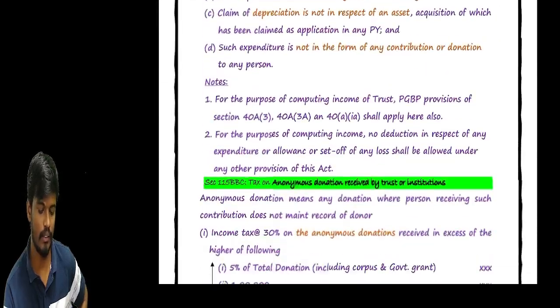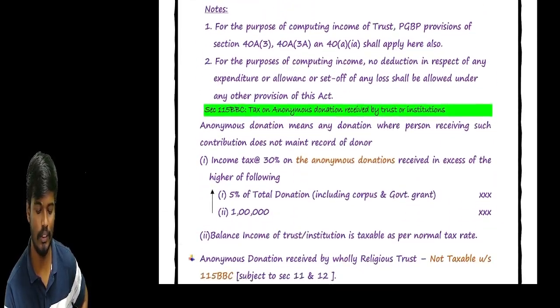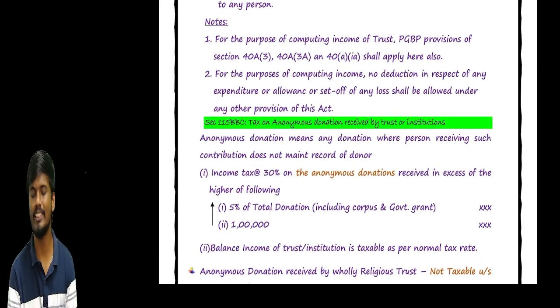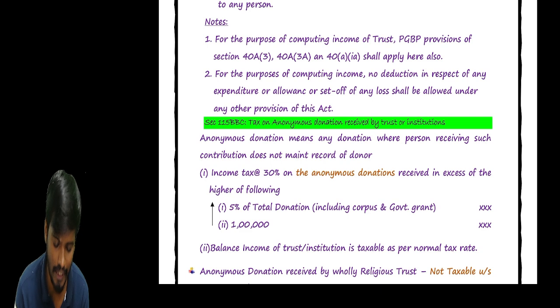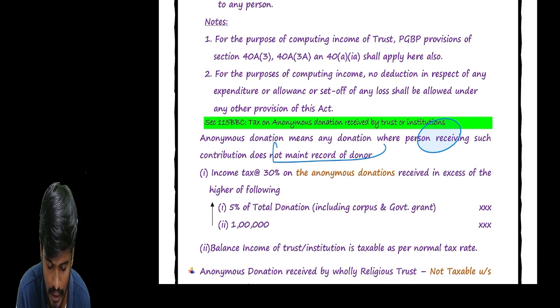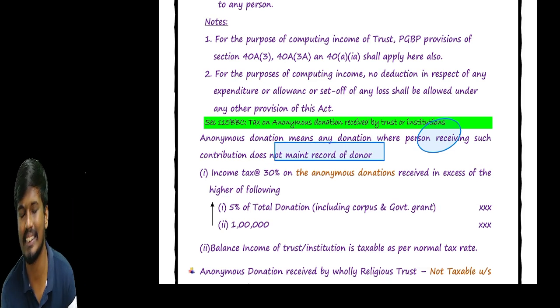So we can talk about some institutions and everything. Anonymous donation. Sir, anonymous donation means that the donor is not known. We are not able to find the donor. Anonymous donation means any donation where the person receiving such donation does not maintain the records of the donor. So required to pay the tax at the rate of 30%.